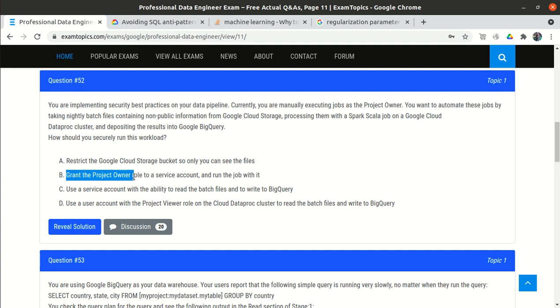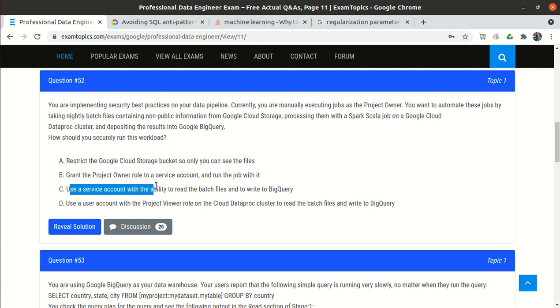If we grant the project owner role to the service account, it will run perfectly okay and it will run the job, because we gave a very high level of role which has all the permissions. So this will definitely work. But let's look at the other options.